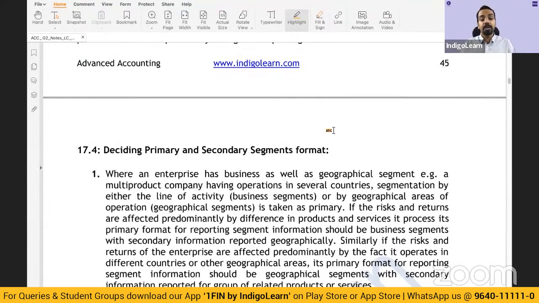Now we said that there could be a business segment and there could be a geographic segment. Now you have to decide the primary reporting segment. Primary means the main, and then the secondary reporting segment. If you have both a business segment and a geographic segment, one of them should be the segment which better represents the organization, which better represents the business enterprise. That becomes the primary segment, and the other segment becomes the secondary segment.